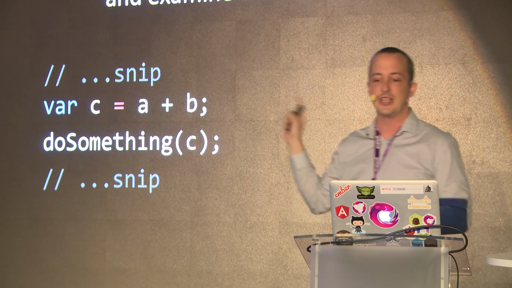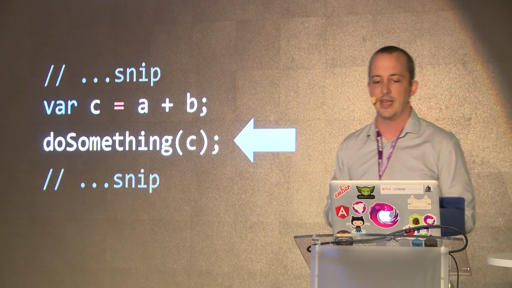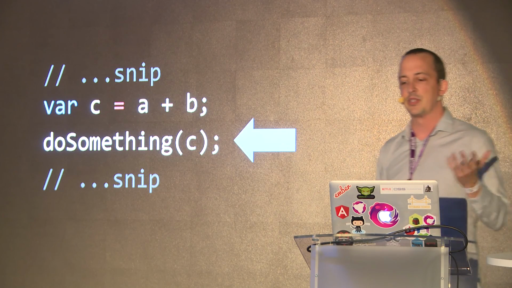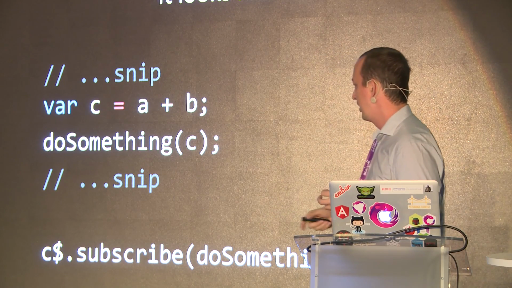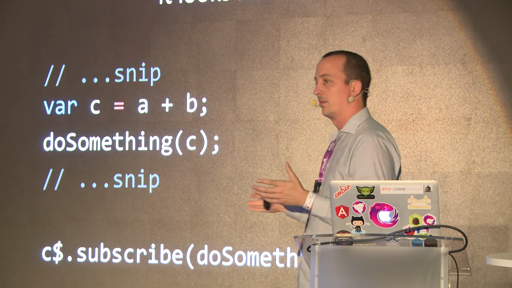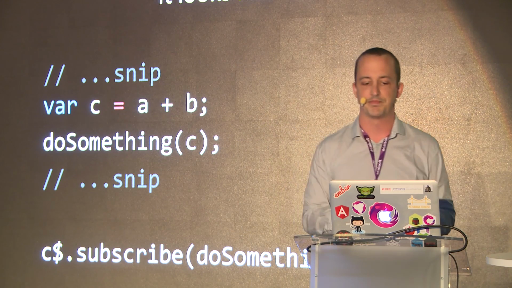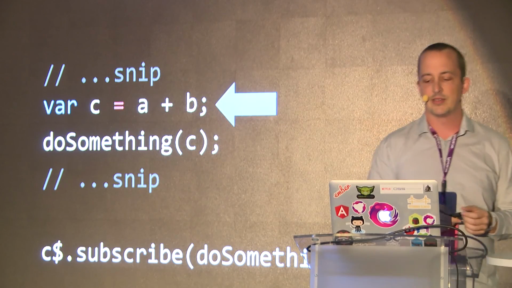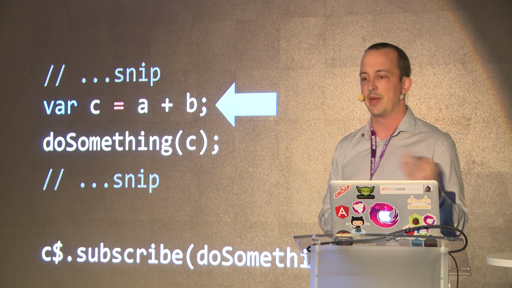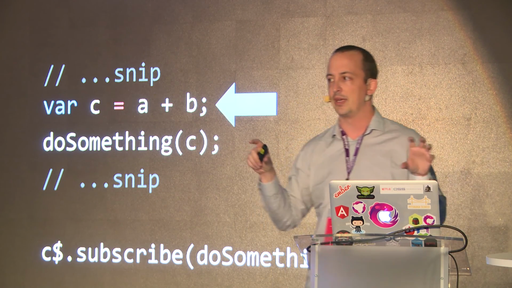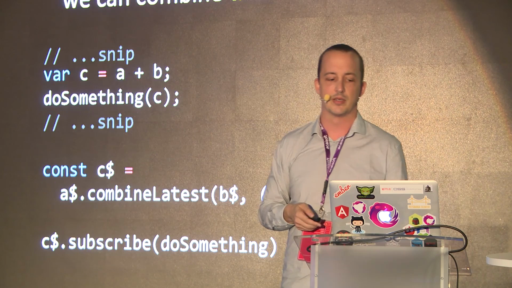So if I was going to change this into reactive programming, what I would do is say, well, we want to call do something with c, so if I had a stream of c, which is my c$ here at the bottom, I could subscribe to it and call do something, right? So I would get Cs in, and they would call that function. And I have to get my stream of C, and we know that C is calculated from A and B, so that means I need a stream of A and a stream of B to somehow combine into my stream of C. So again, I'm kind of working my way backwards.